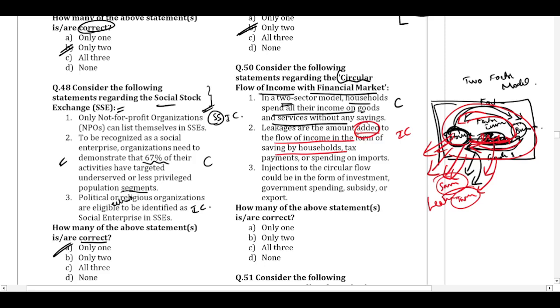Coming to statement number 3. Injections to the circular flow could be in the form of investment, government spending, subsidy or export. So just like there are leakages, there can be certain injections where the funds can come into the economy, and that can be in the form of investment. That way the money supply will increase here, and it can be government spending, or subsidies given by the government. So all of these are in the form of injections wherein the money flow is coming into the circular flow of the economy. So this is correct.